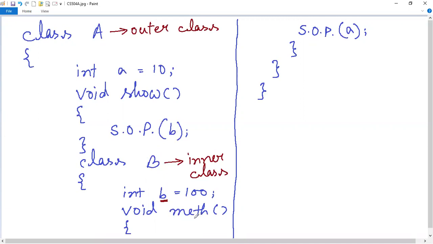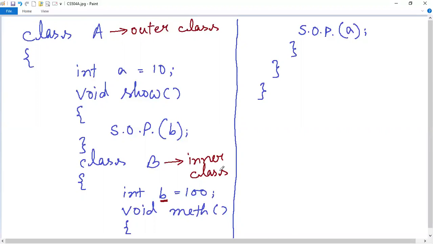Now this math is a method. Here you can see that we want to print the value of a inside it. A is the instance variable of this outer class. Now the concept of the inner class says that this is an inner class because it is a non-static nested class. Here we have not put the static keyword before it. That's why it is a non-static nested class, which is also known as an inner class. The concept of inner classes and nested classes is the same. The concept of nested class says that the nested class can directly access the members of the outer class, but the vice versa is not true.